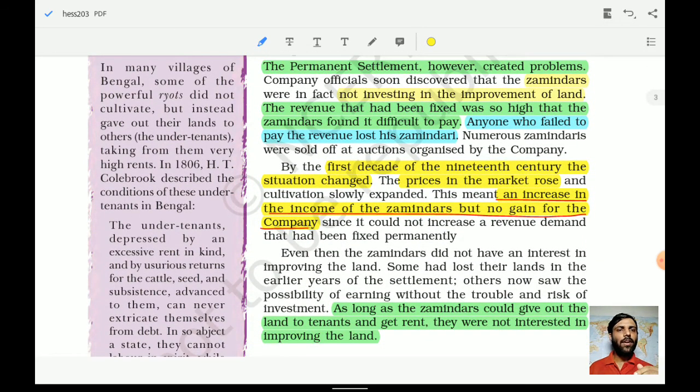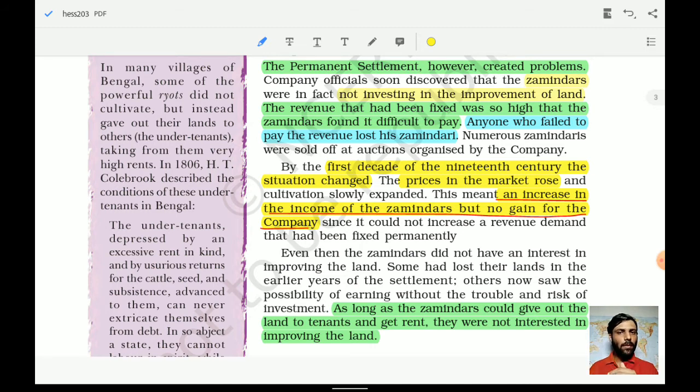The Permanent Settlement, however, created problems. Zamindars were not investing in improvement of the land. The revenue that had been fixed was so high that the Zamindar found it difficult to pay. Anyone who failed to pay the revenue lost his Zamindari. So this particular fact I have to highlight, and it becomes really important. This is one of the reasons which caused the failure of this particular arrangement.